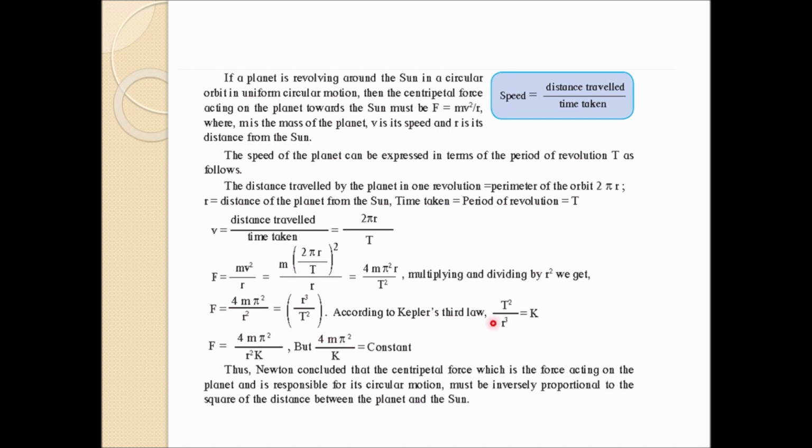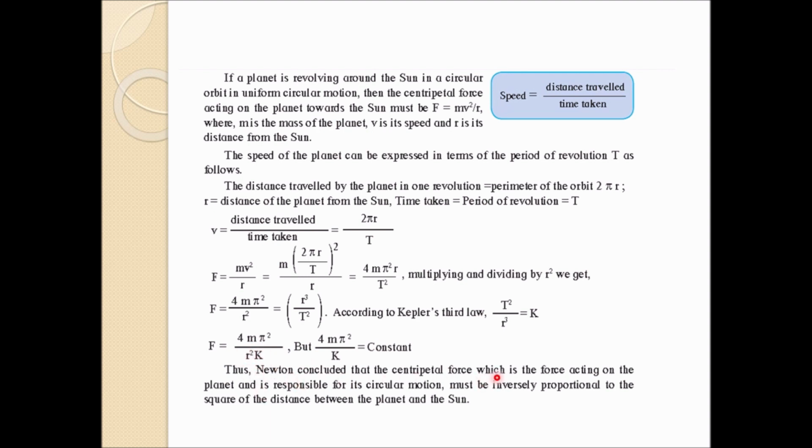So again, simplifying further, we are able to understand Kepler's third law, where we already told you the time period squared will be directly proportional to the cube of the mean distance between them. So ultimately this will be the constant. F will be equal to 4mπ² and k will be constant, that is 4mπ² by k will be constant. Rest everything, nothing is there, it's only r square left.